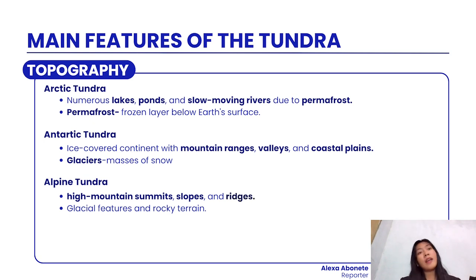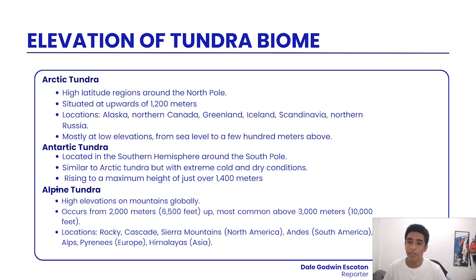The last tundra is the alpine tundra. Its physical features include high mountain summits, slopes, and ridges, and also there will be the presence of glacier features and rocky terrains. One of the main features of the tundra is its elevation. Arctic tundra is found at high latitude, circling around the North Pole. It covers about 20% of Earth's surface, and it is located in regions such as Alaska, northern Canada, Greenland, Iceland, Scandinavia, and northern Russia. The Arctic tundra is found at low elevations, typically at sea level to a few hundred meters above sea level.